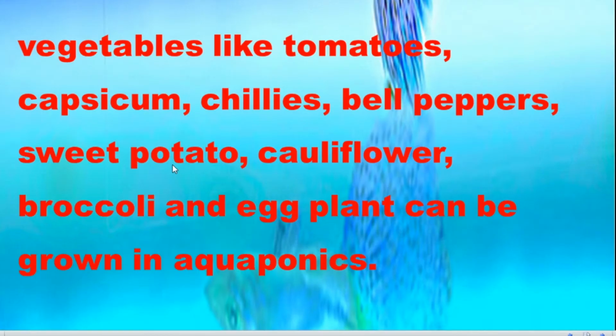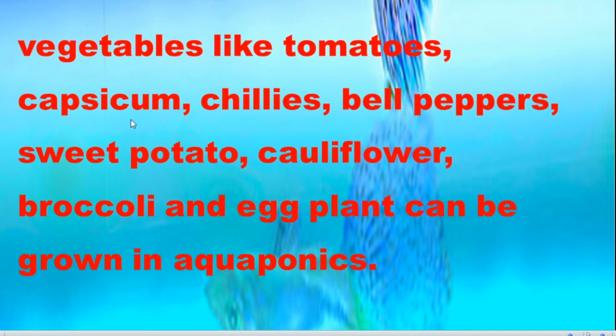So what vegetables are possible to cultivate? Tomatoes, capsicum, chilies, bell peppers, sweet potato, cauliflower, broccoli and eggplants can be grown in aquaponic. These are some of the vegetables.